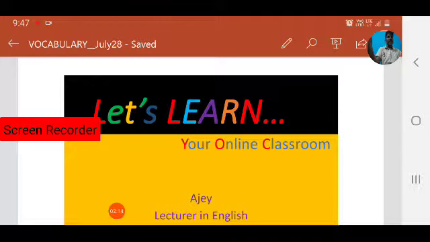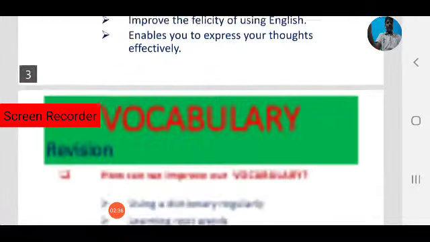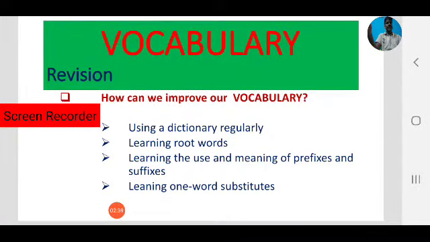That is the third area. What is the last one? Yes, learning one word substitutes. These are the 4 areas we identified to improve our vocabulary: first, using a dictionary, learning root words, use of prefixes and suffixes, and learning one word substitutes.